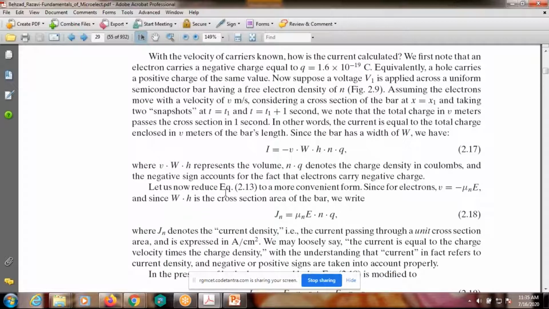Now let us reduce equation 2.13. What is 2.13?